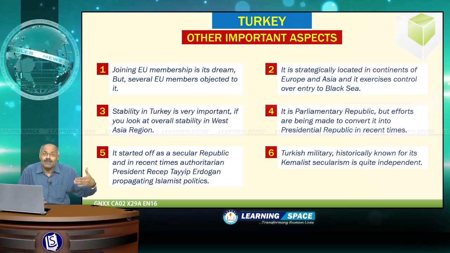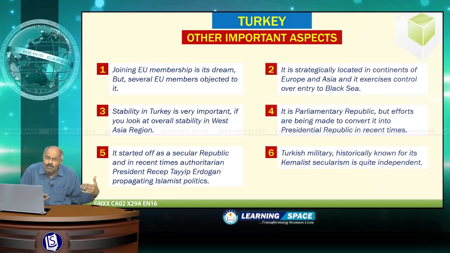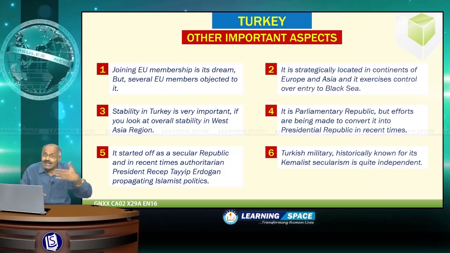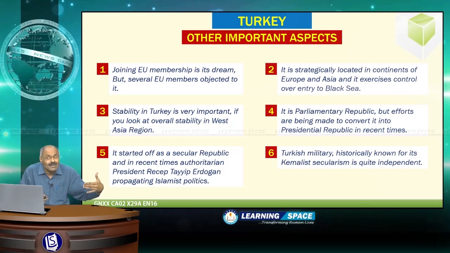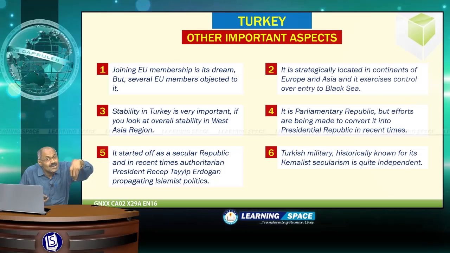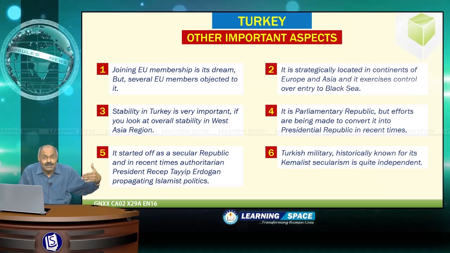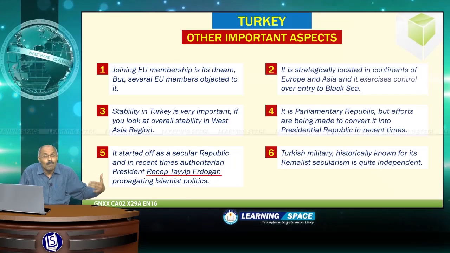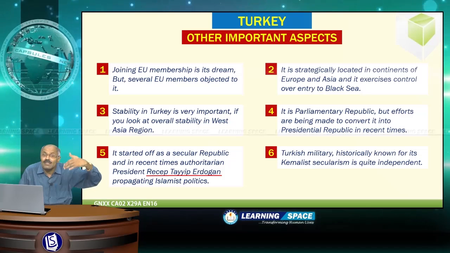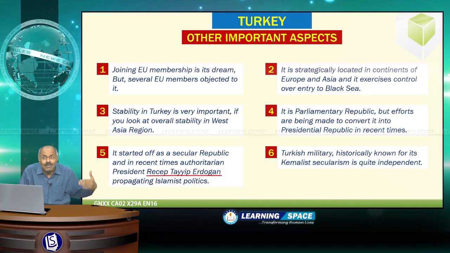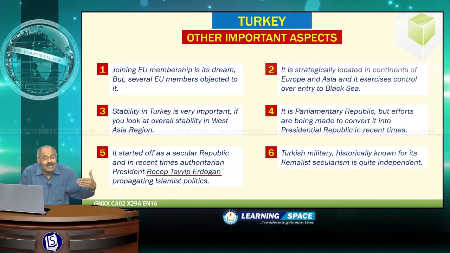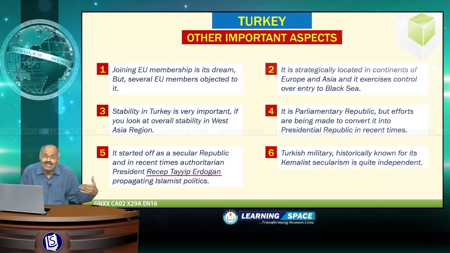Just now we have seen the map, and stability in Turkey is very important. If you look at the overall stability in the West Asia region, it is a parliamentary republic, but efforts are being made in recent times to convert it into a presidential republic. Initially, the present president Recep Tayyip Erdogan became the prime minister. Subsequently, he became president with a view to convert the parliamentary republic into a presidential republic with the concentration of power in the president. But so far, he could not ensure that.